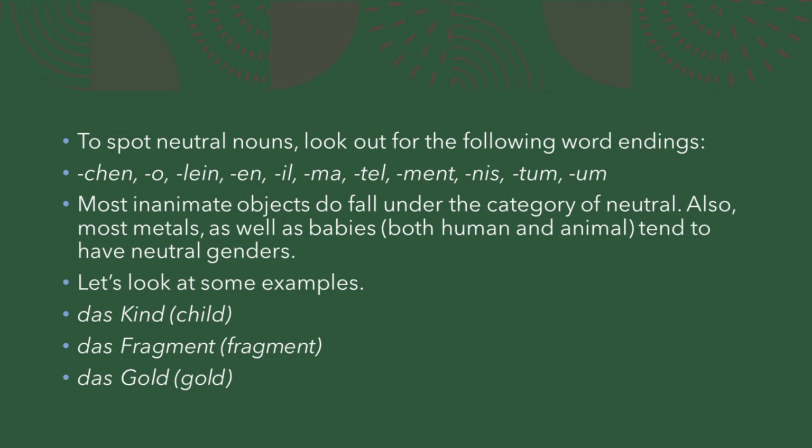Also, most metals, as well as babies, both human and animal, tend to have neutral genders. Let's take some examples. Das Kind, the child, is neutral. Das Fragment is neutral. Das Gold is also neutral.